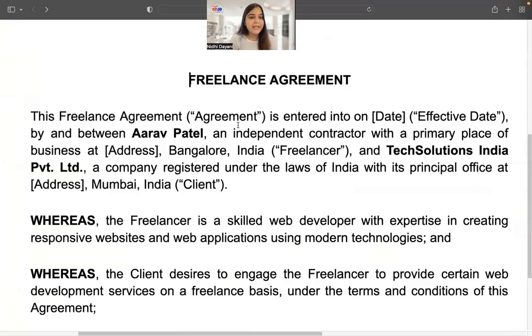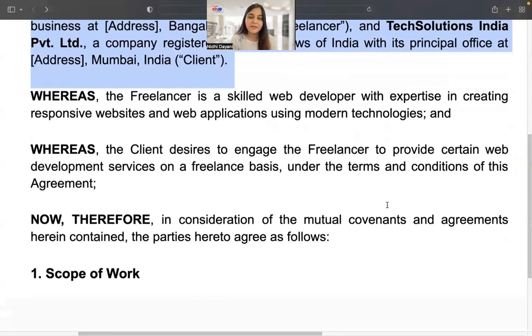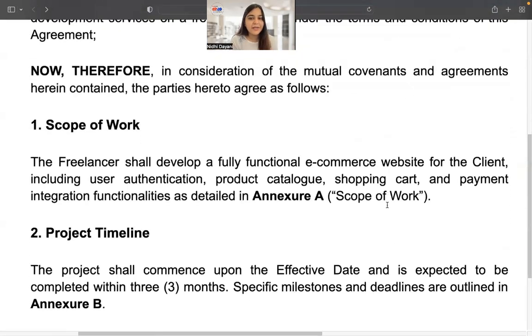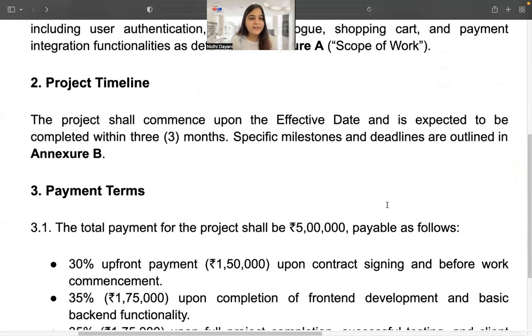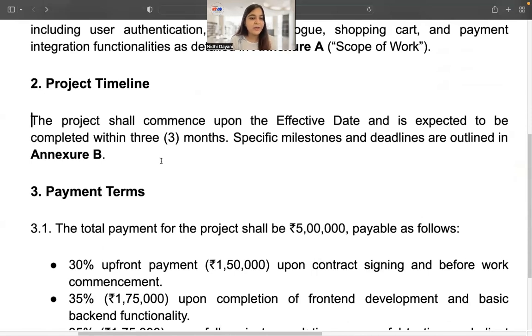And based on this, I have received a final freelancing agreement. Let me take you through the draft. Okay, this is a freelancing agreement between RF Patel and Tech Solutions. The recitals were perfect earlier as well. The scope of work was perfect. Project timeline was correctly incorporated.